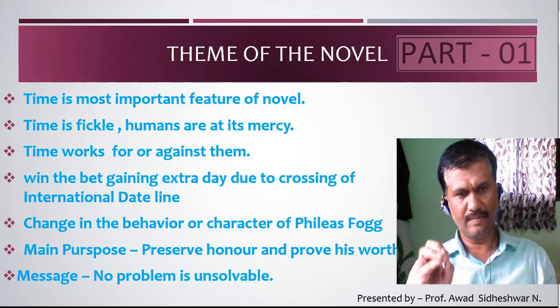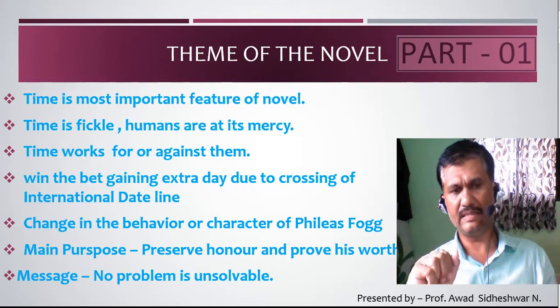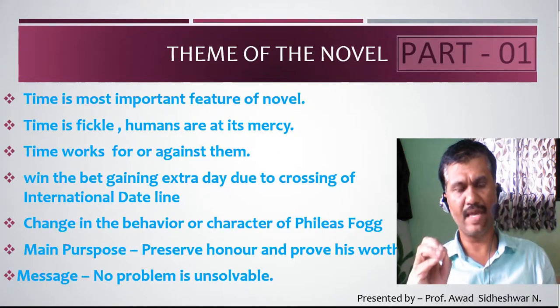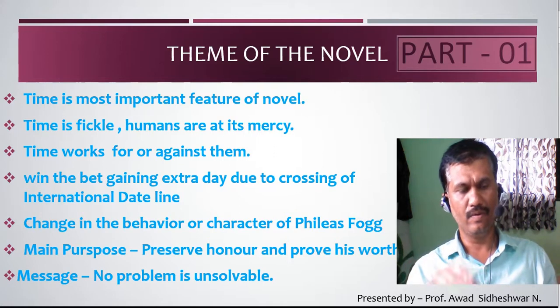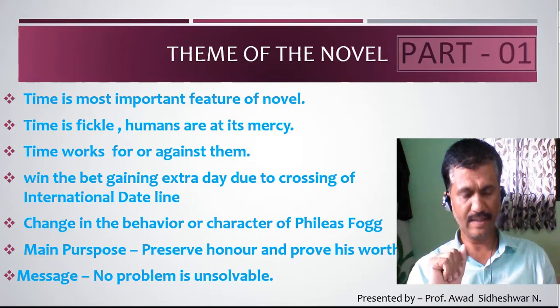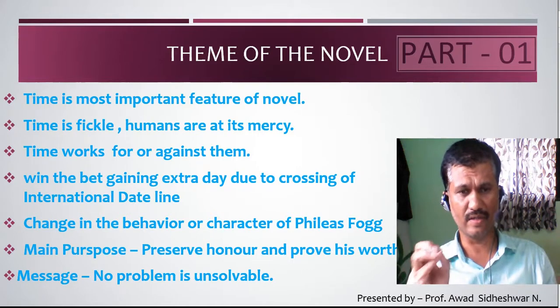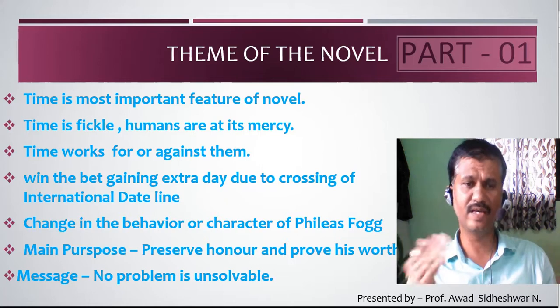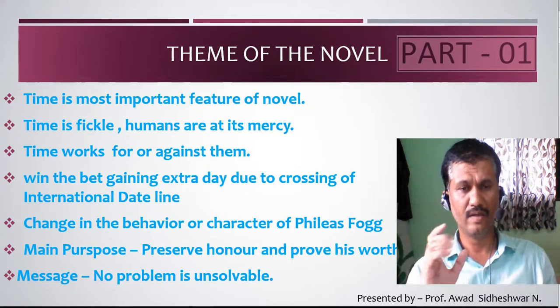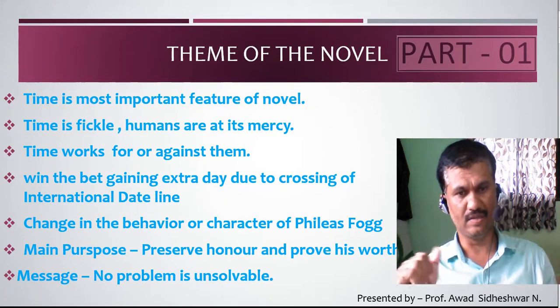The other important thing in this novel is the change in the behavior or the character of Phileas Fogg. Which type of change is made there? As I told you, at the beginning of the journey, Phileas Fogg is a solitary character. He did not like to talk, he did not like to make friends, he did not like to share his thoughts with anyone. He closed himself within four walls. Such a character is changed.